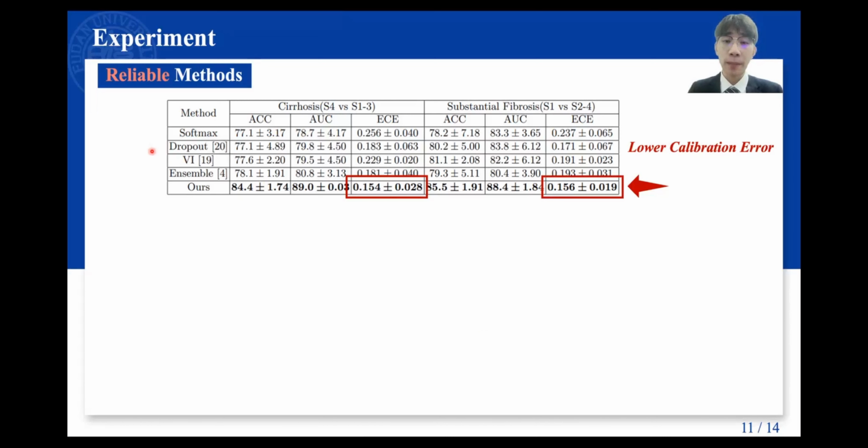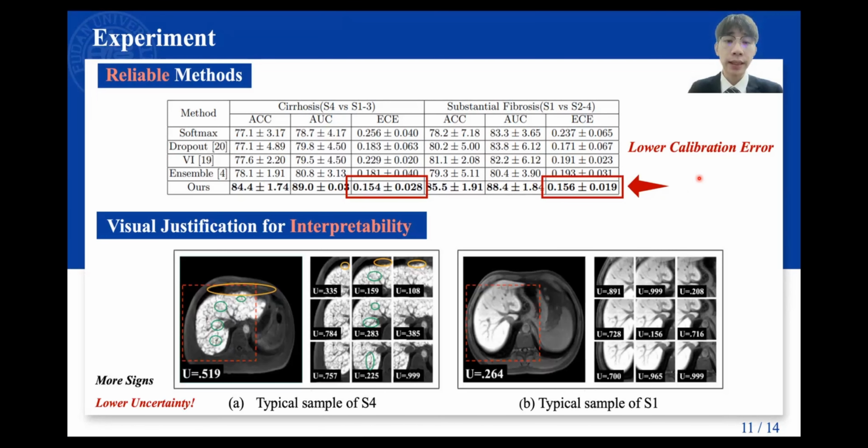To validate our method's reliability, we compared it with other uncertainty-aware methods based on Bayesian theory. We got a lower calibration error, which means our model is more trustworthy. In addition, we use some visual results to justify the interpretability. Figure A shows a typical sample of stage 4.